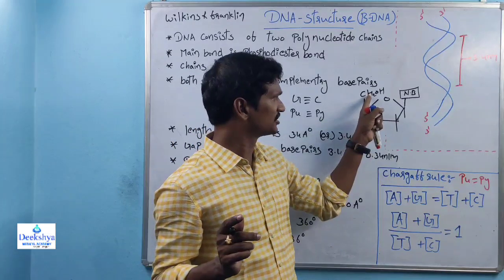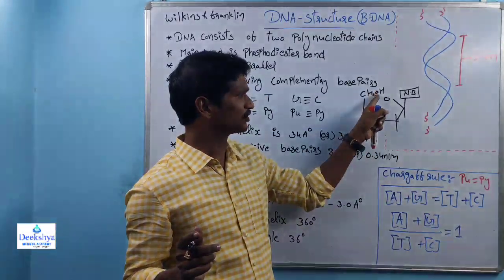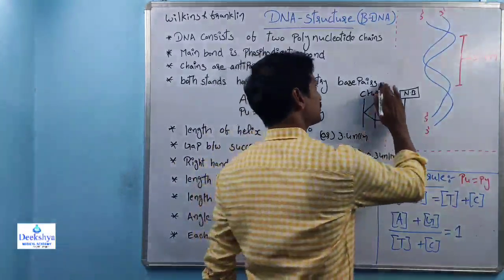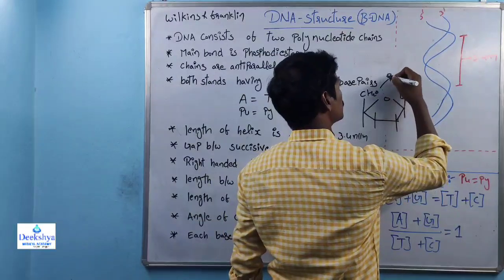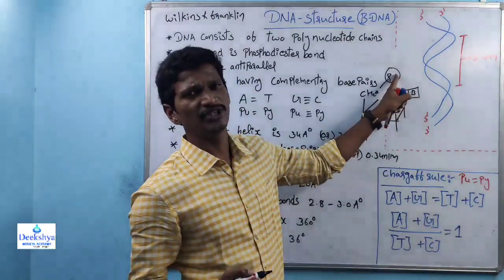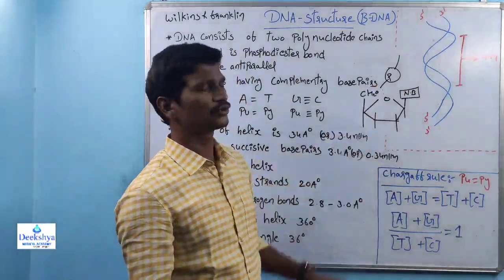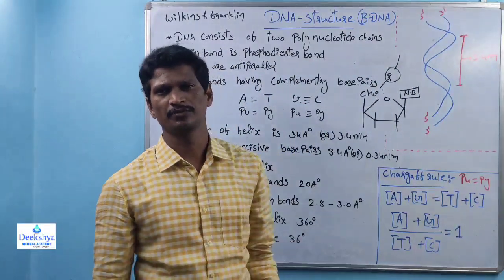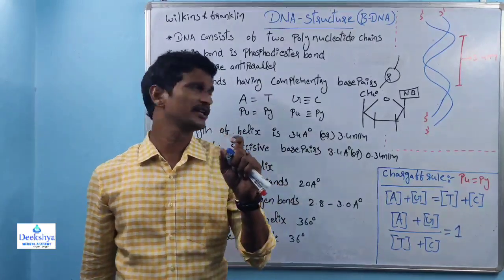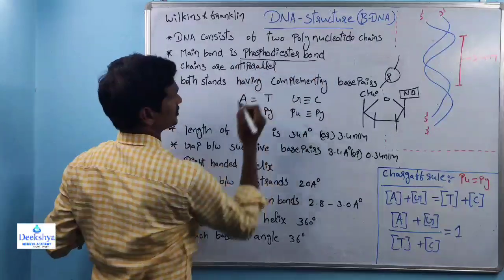Again, at the fifth position there is a CH2 group, which interacts with the phosphate molecule. This phosphate interacts with another nucleotide. The bond is called the phosphodiester bond, right? So here the main bond is the phosphodiester bond.